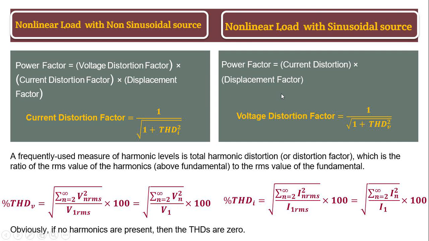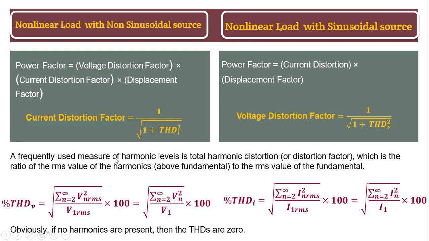And when your system is ideal, then your power factor is equal to cos phi, the displacement power factor, and true power factor is equal.